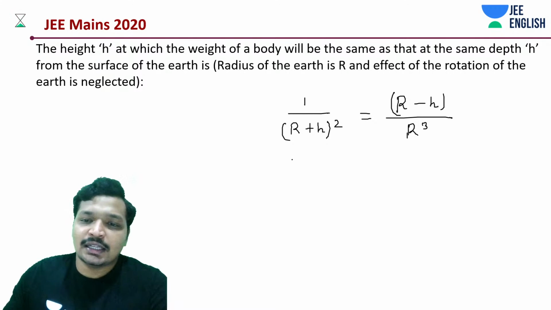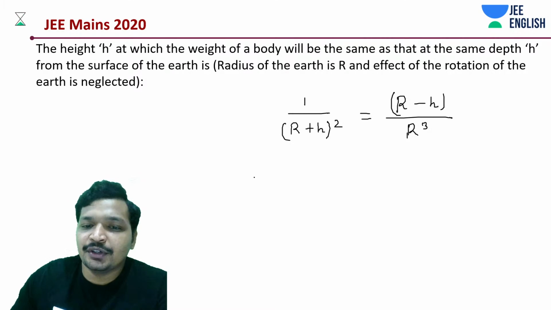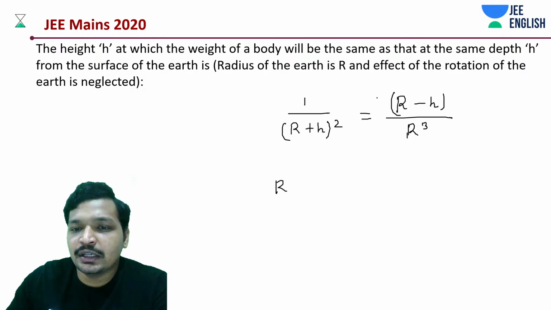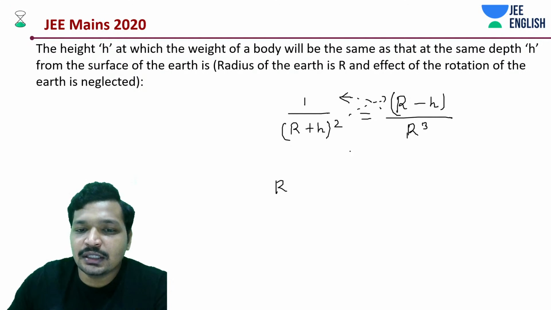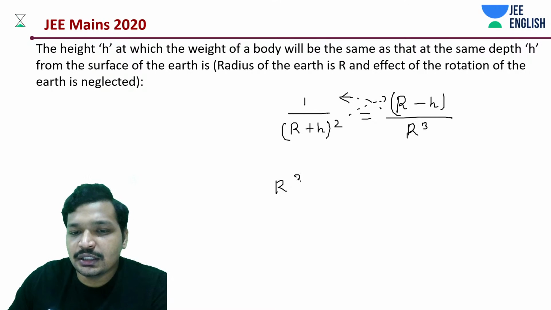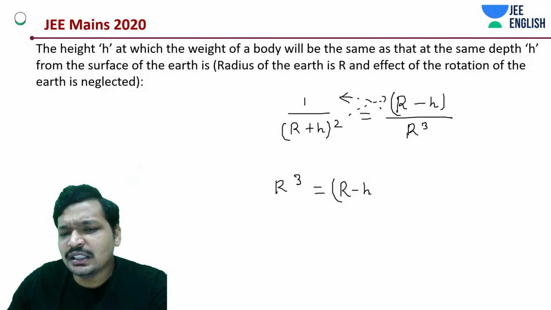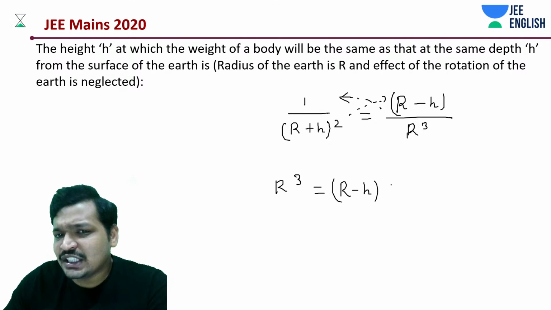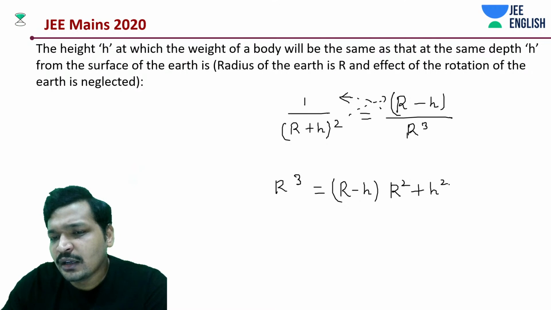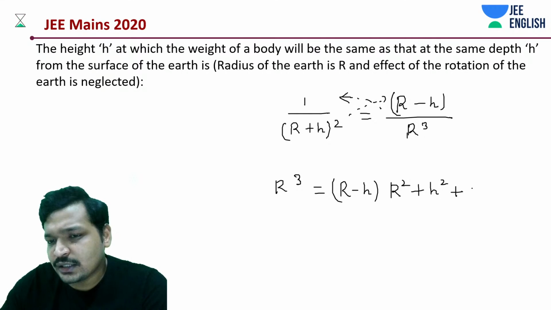Let's not look for a shortcut, let's directly solve it. I'm just going to take the numerator to the denominator, denominator to the numerator. Left hand, right hand exchange. This is (r minus h) into (r plus h) whole square, so basically r square plus h square plus 2hr.